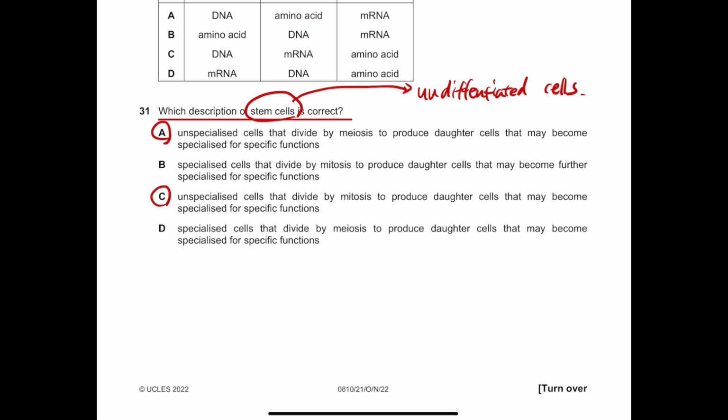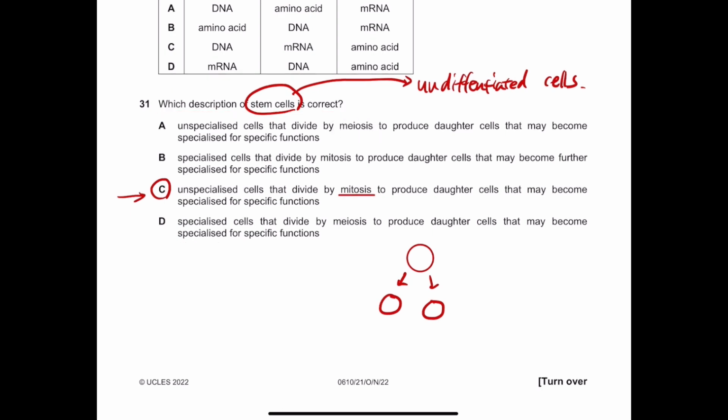Since the stem cell doesn't actually have any role, it's called an unspecialized cell. So they are unspecialized cells that divide by mitosis. The daughter cells are produced by mitosis, which means that the stem cell gets divided into two daughter cells, and they may become specialized cells for specific functions. So C is the right answer for this.